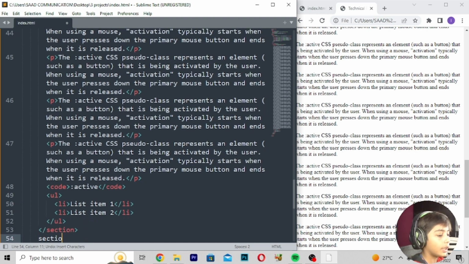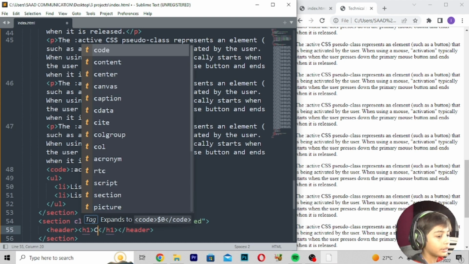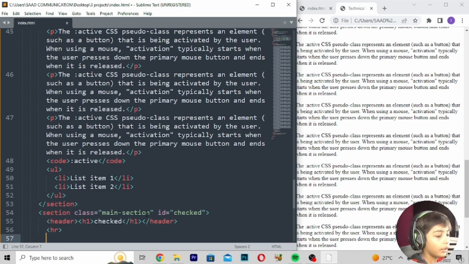Enter section class main-section, id checked. Enter header, h1 checked. And here we can write hr, enter.